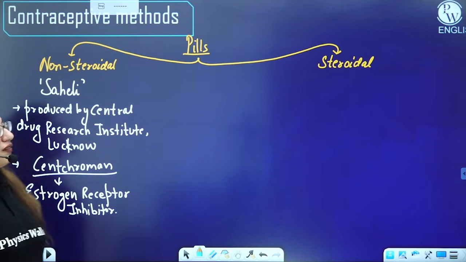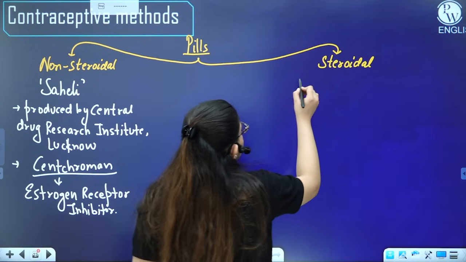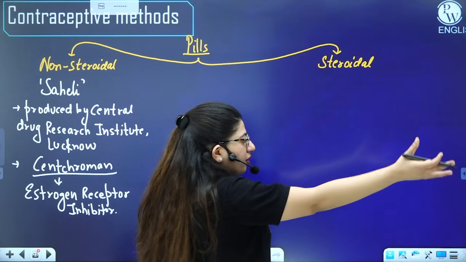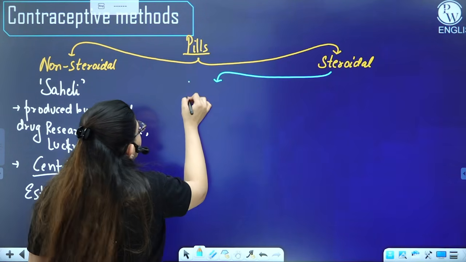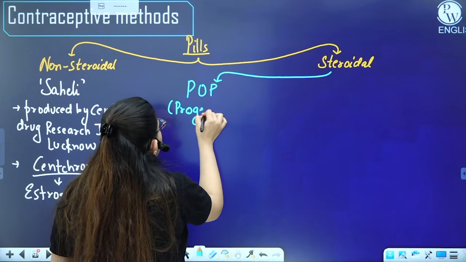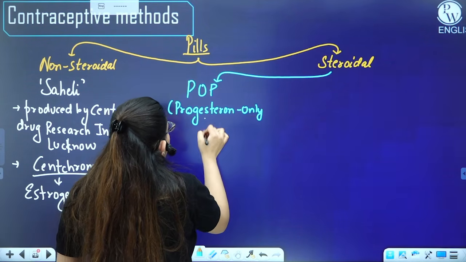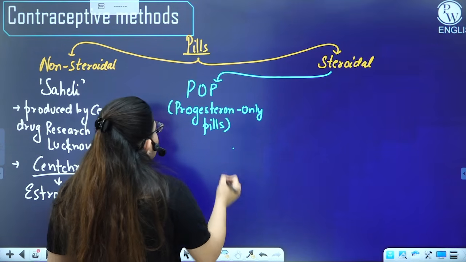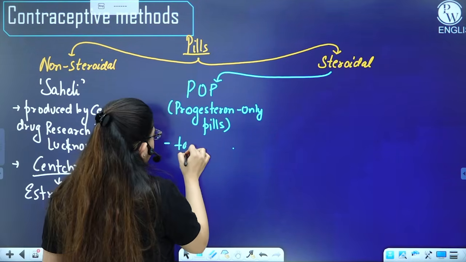Fine. Then we have some steroidal pills, the ones which contain the estrogen-progesterone combination or just the progesterone. So we have these two types of pills. We have POP, that is progesterone-only pill. A person has to take this for the entire month.